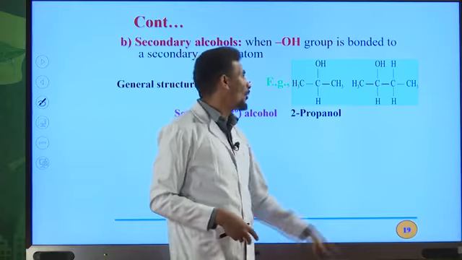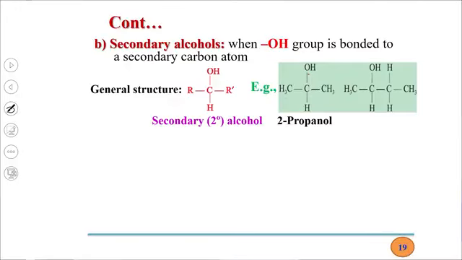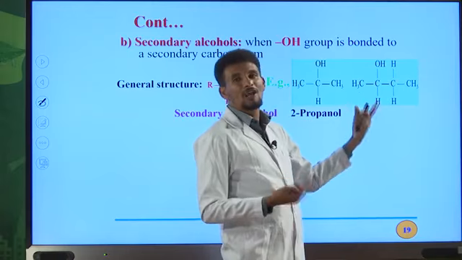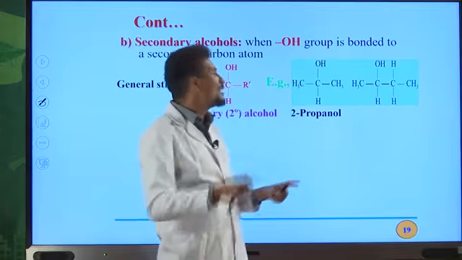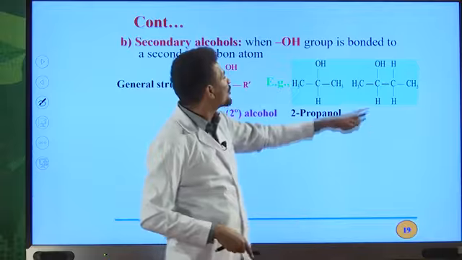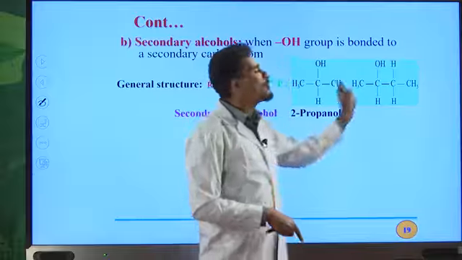So this is 2-propanol. What's the name of this one? When you start numbering from left to right, OH is on the second position. But when you number from right to left, it is on the third position. All the time, you have to start numbering from the end closer to the carbon directly bonded to the OH functional group. Therefore, the correct numbering is from left to right.